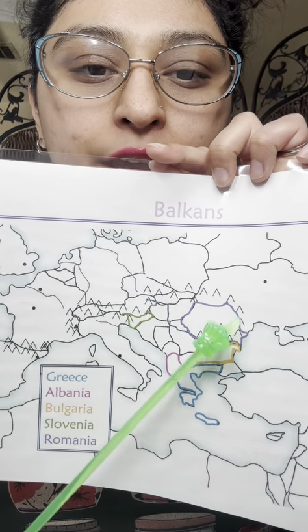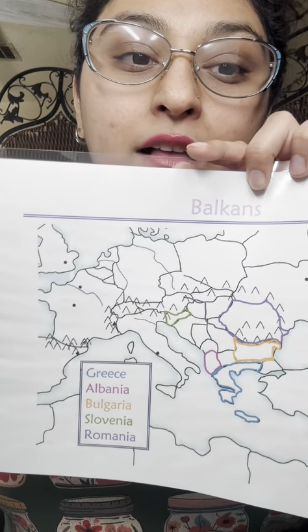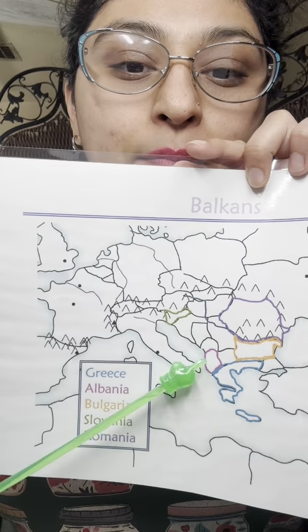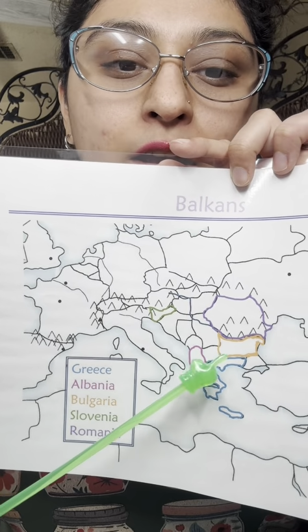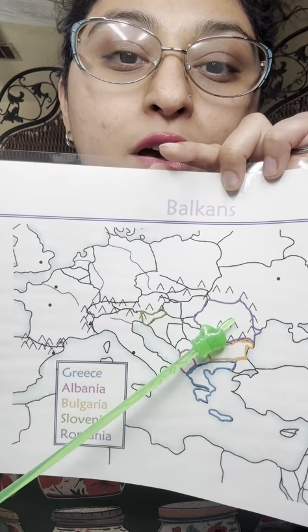Slovenia, and Romania. Balkans geography is Greece, Albania, and Bulgaria, Slovenia, and Romania.